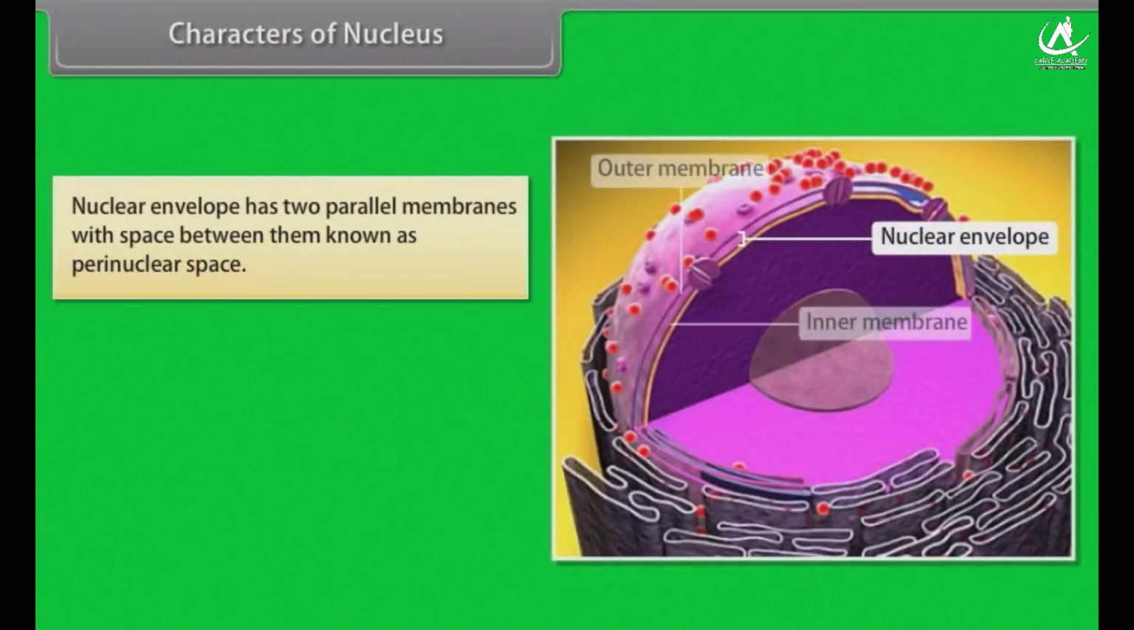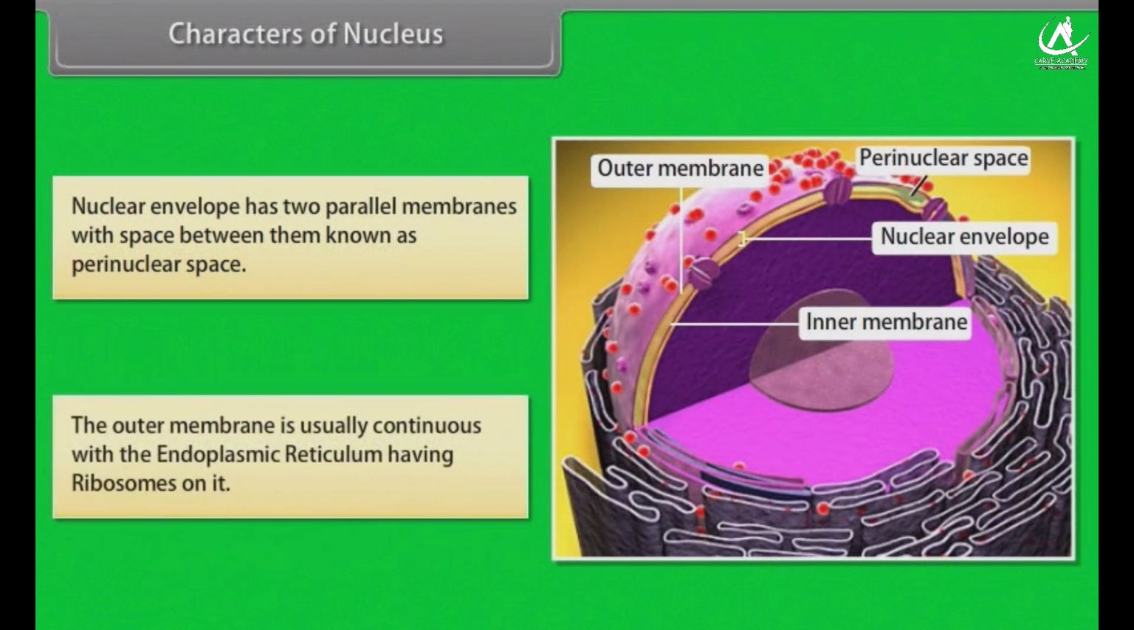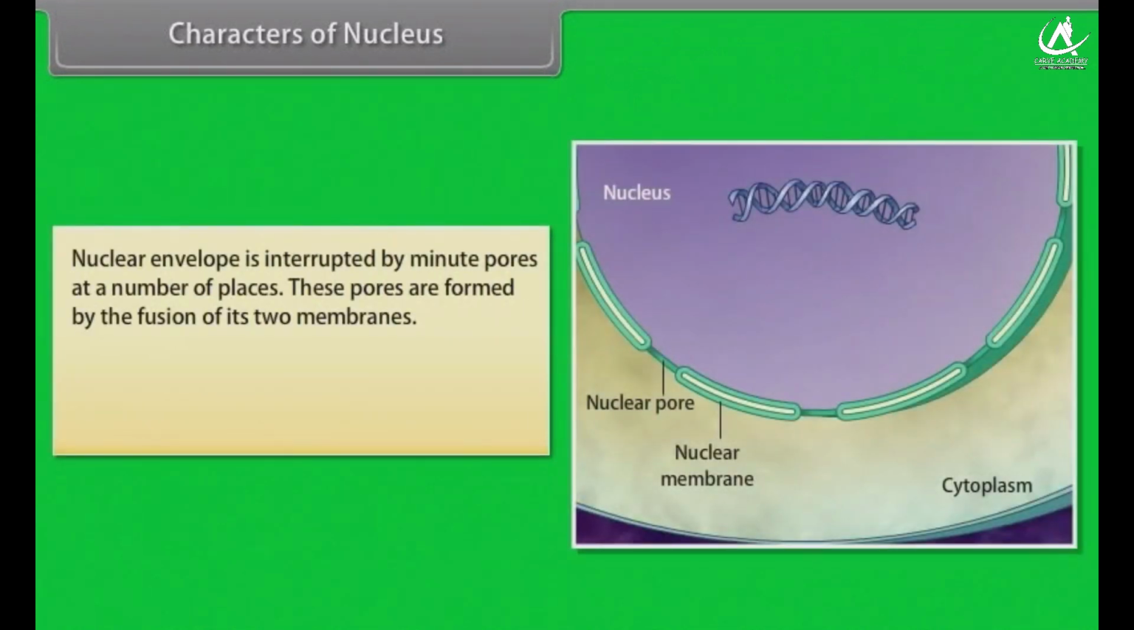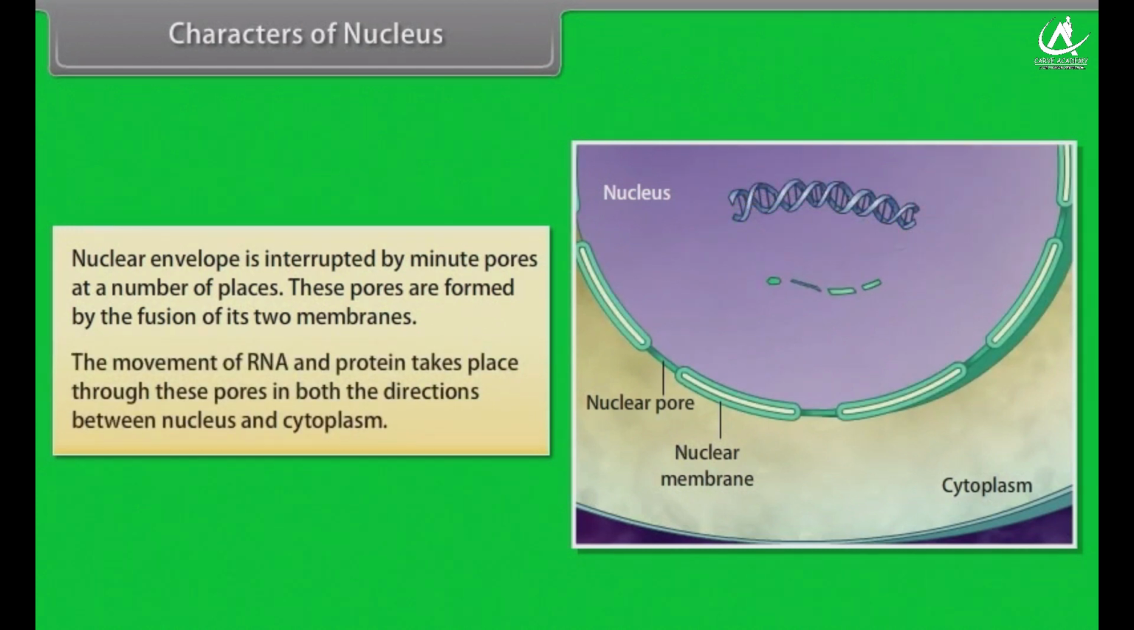Nuclear envelope has two parallel membranes with space between them known as perinuclear space. The outer membrane is usually continuous with the endoplasmic reticulum having ribosomes on it. Nuclear envelope is interrupted by minute pores at a number of places. These pores are formed by the fusion of its two membranes. The movement of RNA and protein takes place through these pores in both the directions between nucleus and the cytoplasm.